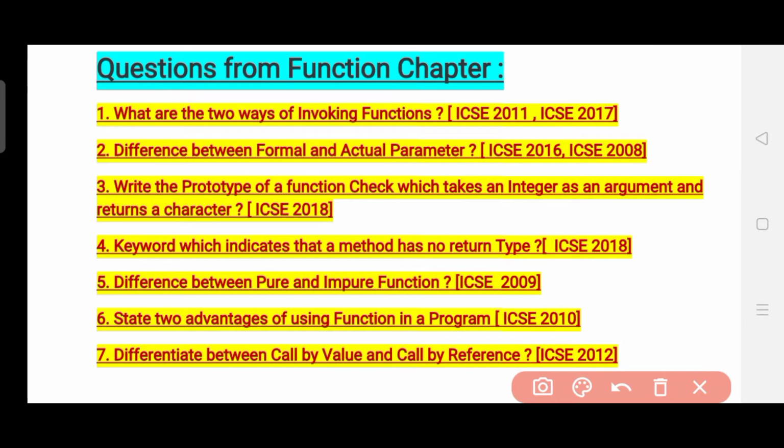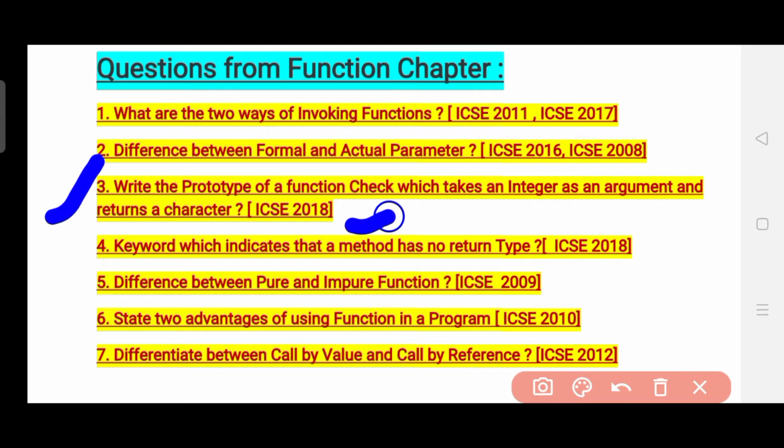The third question says: write the prototype of a function check which takes an integer as an argument and returns a character. I have given you only one year, 2018, but such questions have been asked 4 to 5 times. I just wanted to show you how this question comes, that you need to answer a prototype.